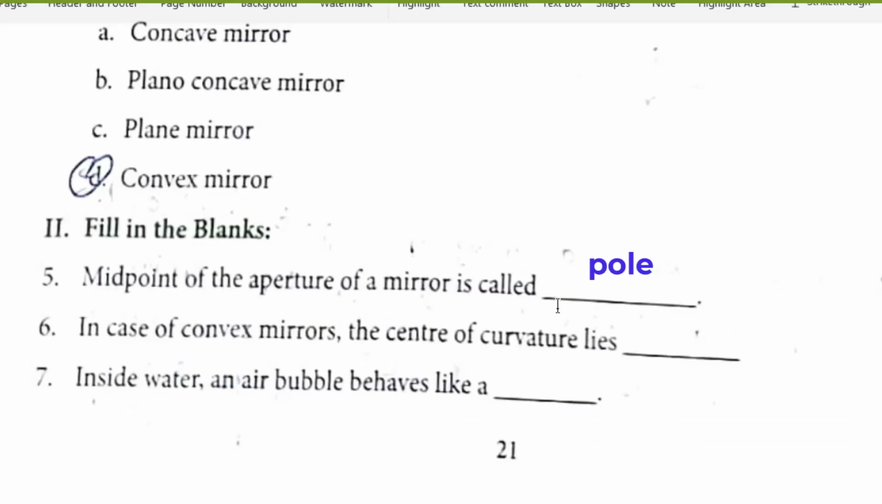Fill in the blanks. Midpoint of the aperture of a mirror is called pole. In case of a convex mirror, the center of curvature lies behind the mirror. Inside water, an air bubble behaves like a concave lens.